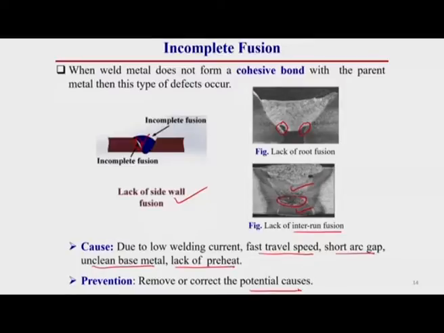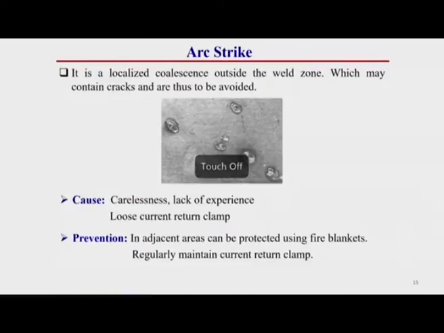Prevention can be done whatever the reason of this type of welding defect. If we know the cause and if we can eliminate that cause, then we can prevent this. Now, arc strike is a localized collision outside the weld zone. This type of arc collision can occur during the welding operation and may contain cracks, and thus should be avoided.